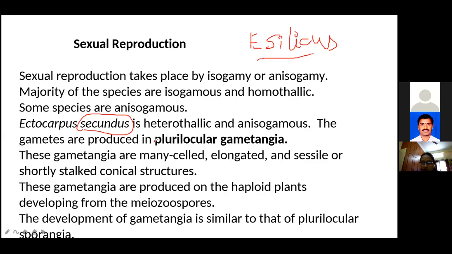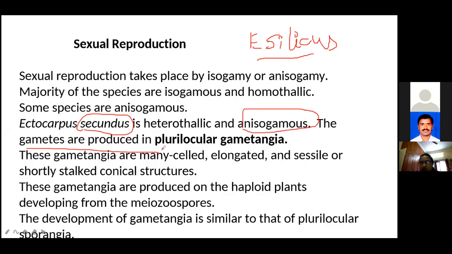Where the zoospores or zoogametes are present, the structure is called anisogamous. This plant produces two kinds of gametes. How many gametangia or gametes are produced in this one? Two types of gametangia or gametes.